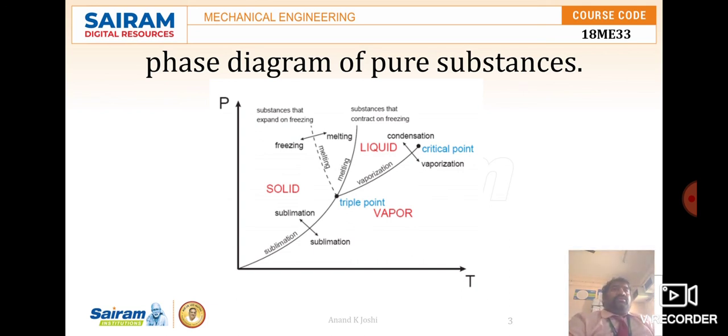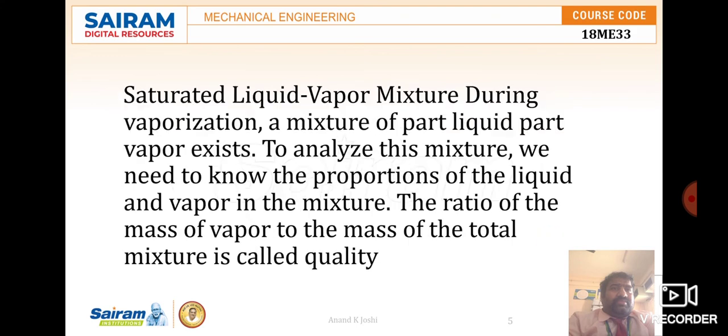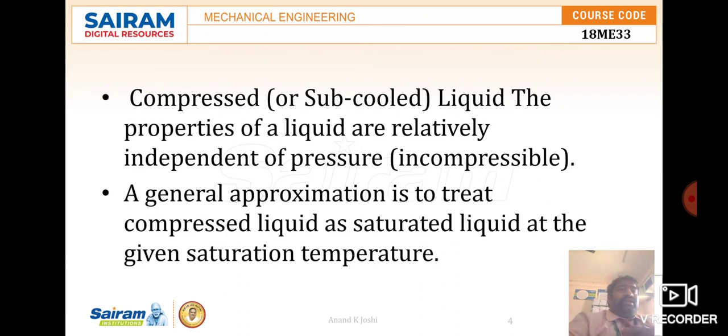Then there are different terminologies used for pure substances, like compressed liquid, sometimes called subcooled liquid. The properties of a liquid are relatively independent of pressure, which is why we call it an incompressible fluid.